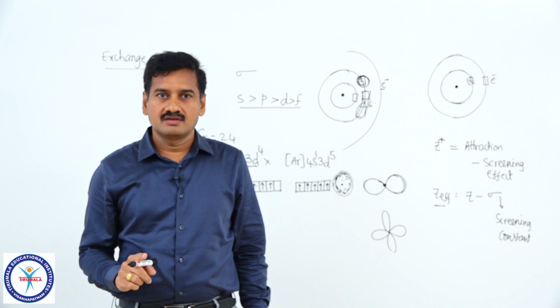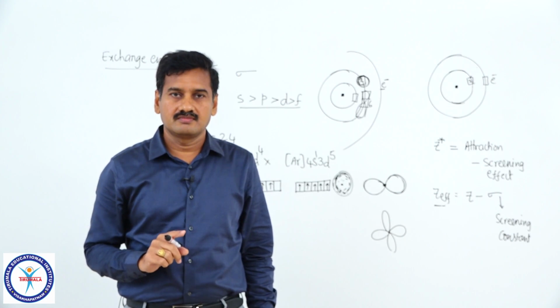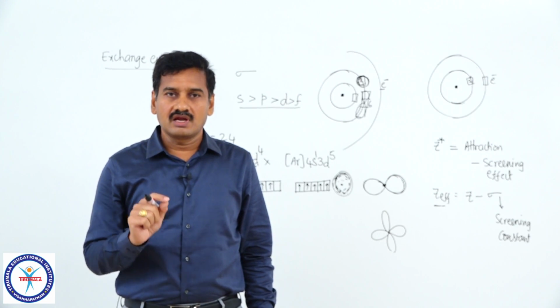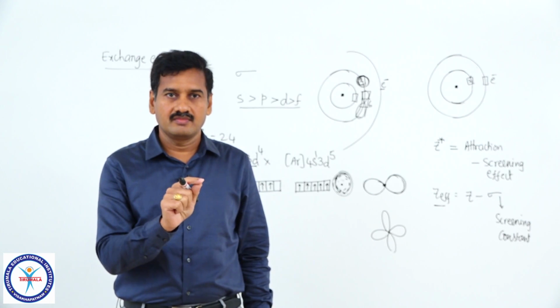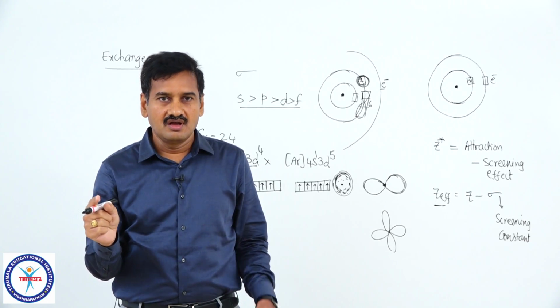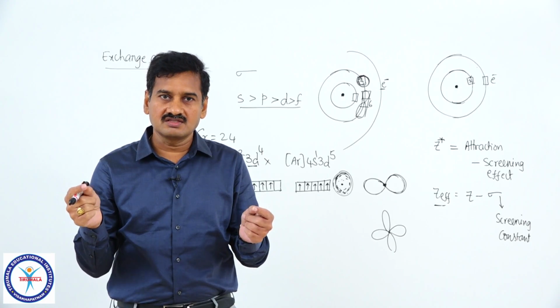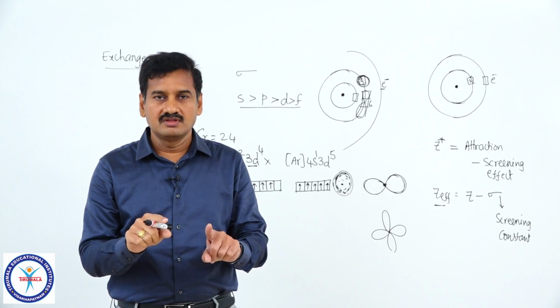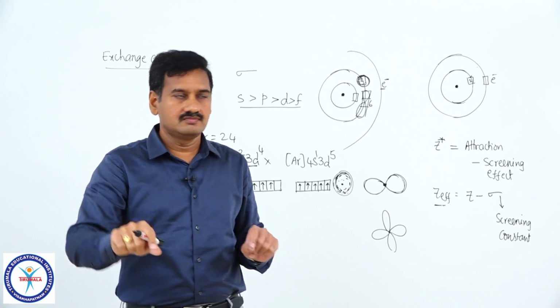Electrons present in degenerate orbitals with parallel spin. Electrons with parallel spin in degenerate orbitals, I am telling, will exchange their positions, because all orbitals of a subshell have identical energies and electrons are there with parallel spin. There is no rule that this electron must be present only in this orbital.